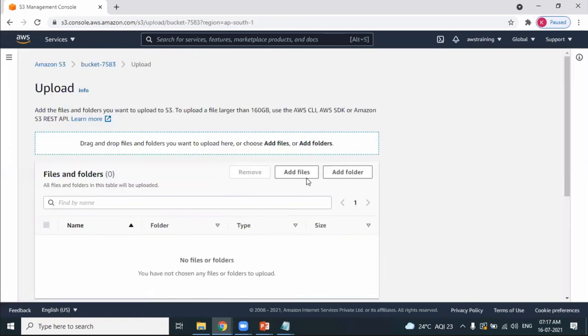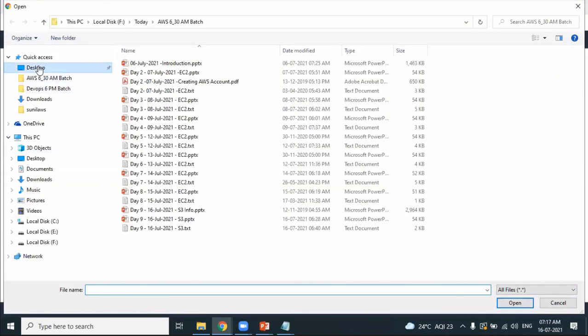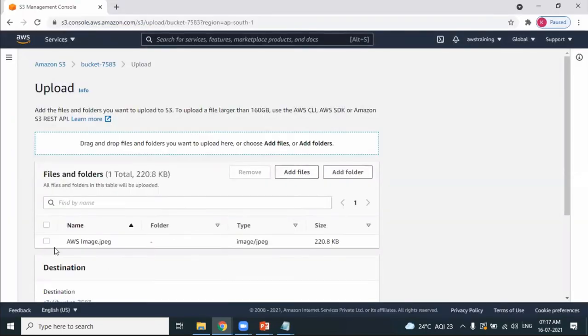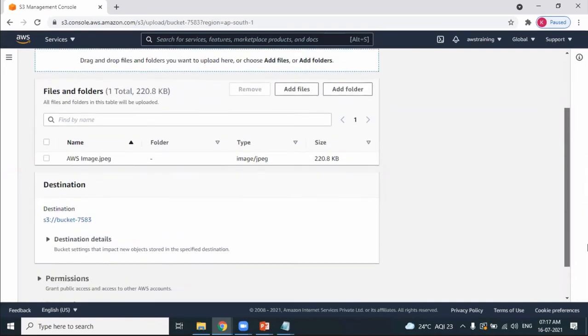Upload. Obviously, first you need to add files. Browse where exactly the file is available. My file is available on my desktop. The name of the file is AWS image. Pick up the file. You can see the file has been added and the file size is 220 KB. That's it.